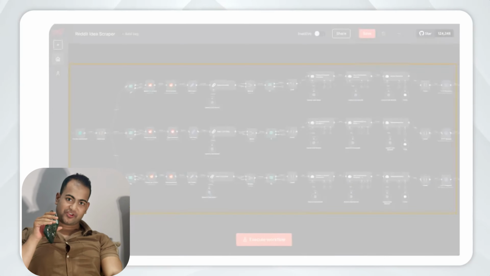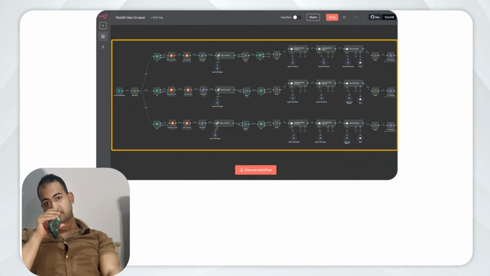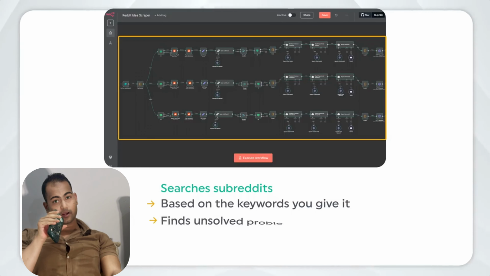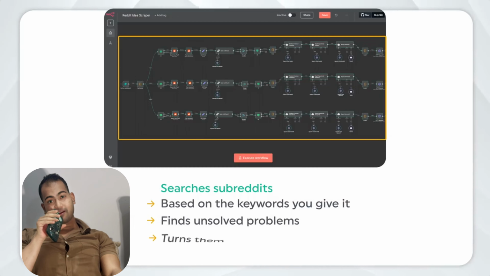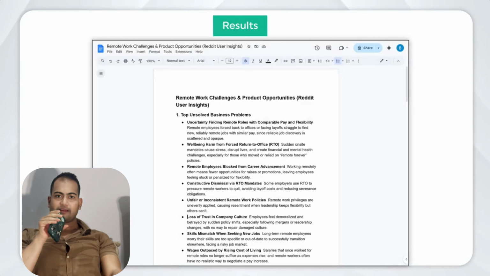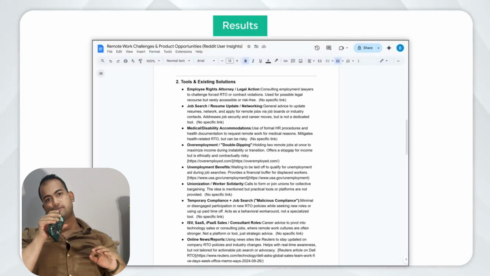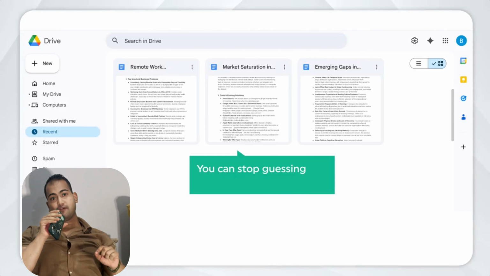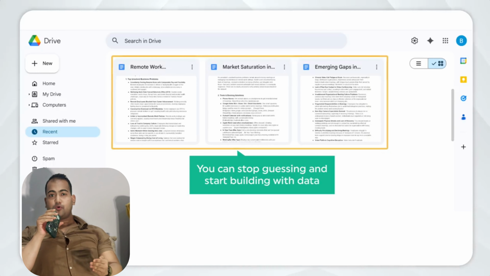gaps for you? In this video, I'm gonna show you how you can build a system using n8n, a no-code automation tool. We will create an AI-powered agent that searches subreddits based on the keyword you give it, finds unsolved problems and turns them into validated startup ideas. The result will be neatly compiled into a detailed report and sent straight to your Google Drive. So you can stop guessing and start building with data.